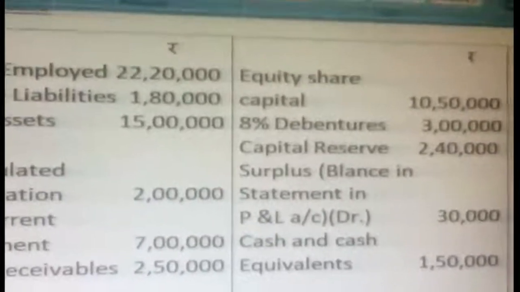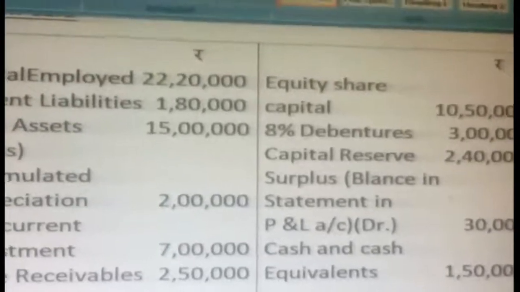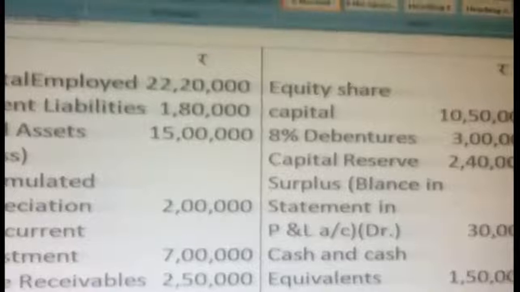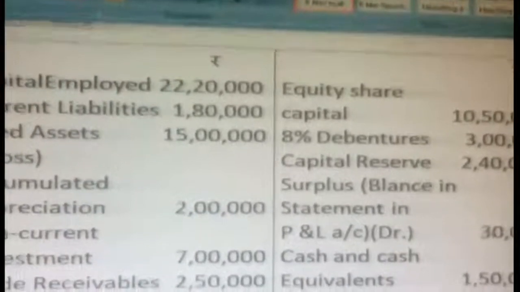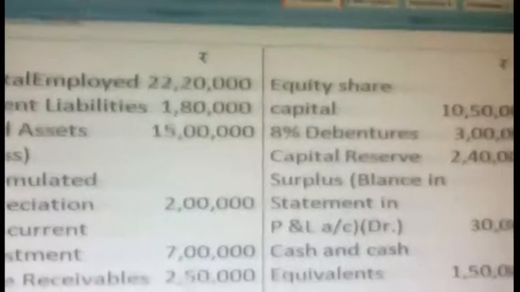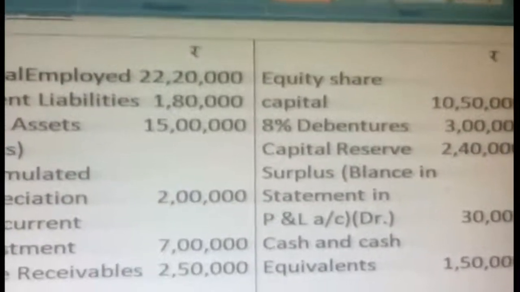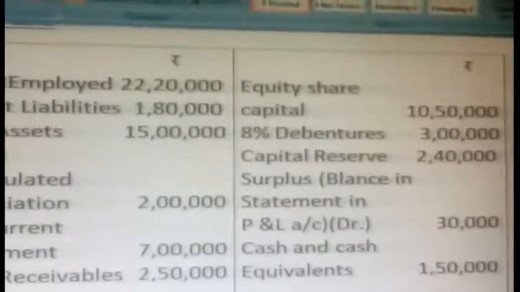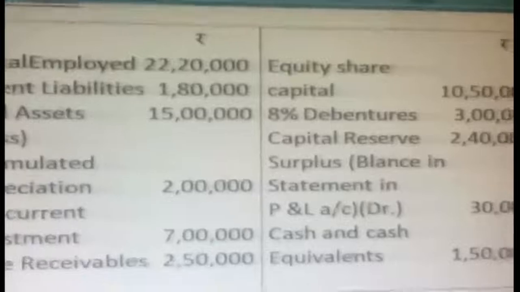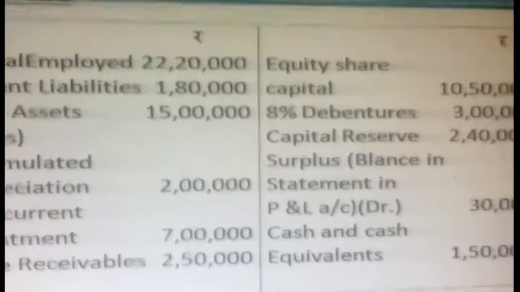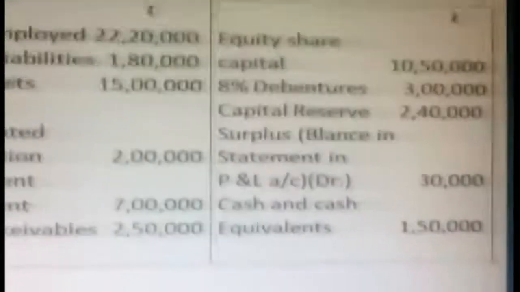Then surplus, the balance in the statement of profit and loss account. See, I mentioned in the bracket debit. What does debit mean here? Here we can't get a profit. Whenever it is shown as profit and loss account debit, it is nothing but a loss. So here we should be very careful. The bracket debit means it is a loss, not a profit. You should be very careful whenever reading the problem. Then cash and cash equivalents 1 lakh 50,000.